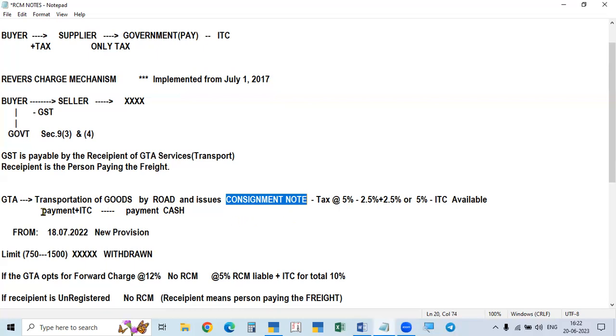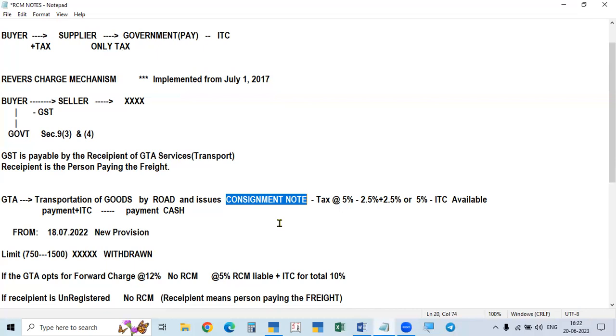Only if the transport agency, the person transporting the goods by road, issues the consignment note to the sender, then only is the person called a GTA, Goods Transport Agency. So the freight paid to the Goods Transport Agency, GTA, only comes under the reverse charge mechanism. It comes under the reverse charge.